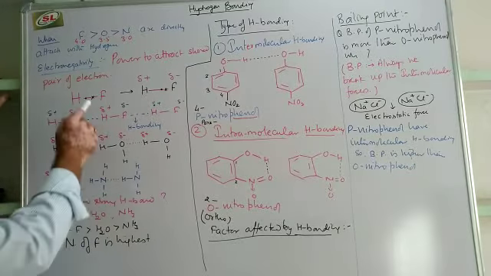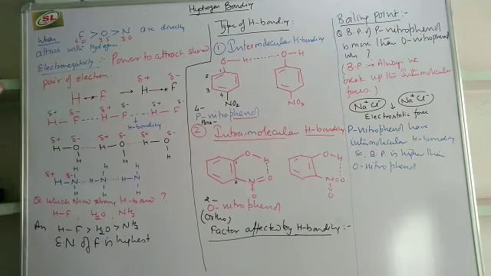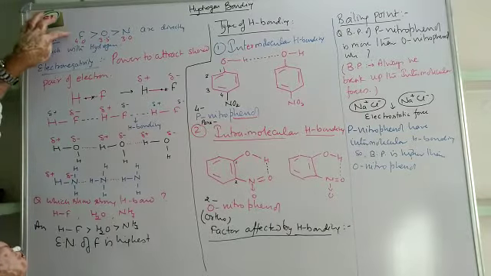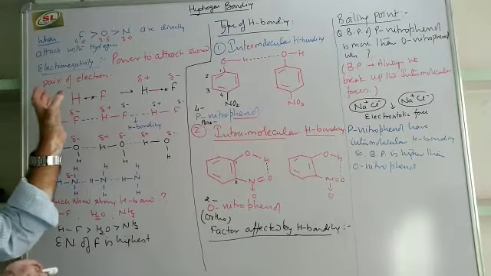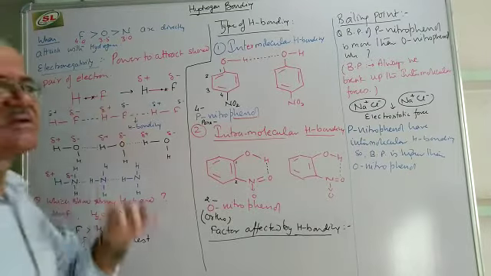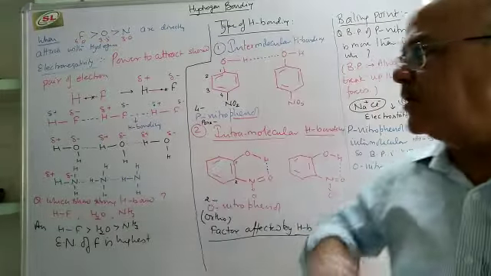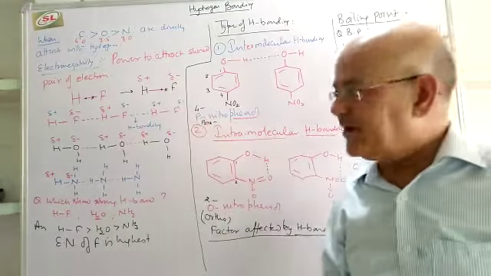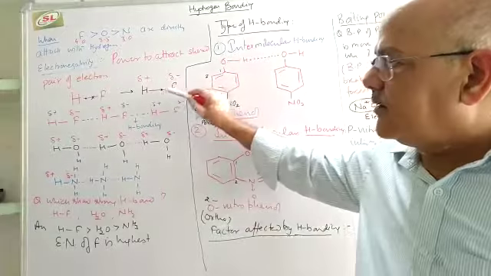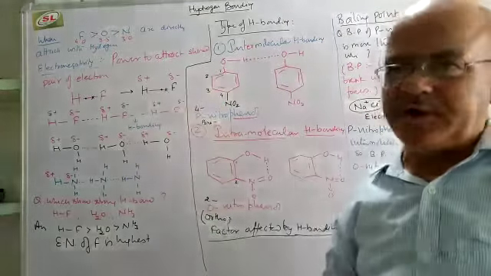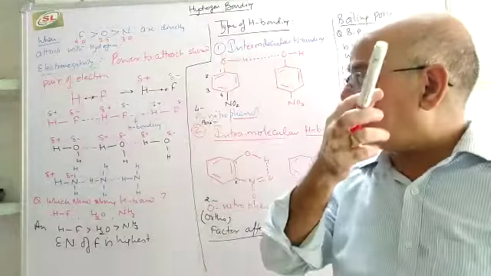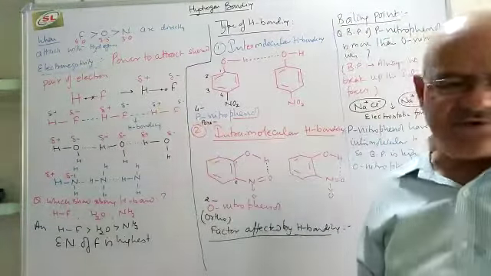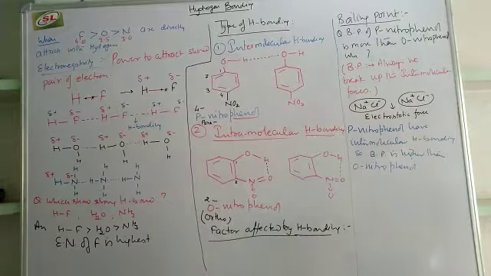The position of the electron should be like this, but because the power to attract the shared pair of electrons of fluorine is maximum, fluorine will shift the electrons towards itself. That means the dot electron of hydrogen will also shift towards fluorine. Fluorine will feel that this electron is extra in fluorine. So fluorine will acquire a partial negative charge and hydrogen will acquire a partial positive charge.